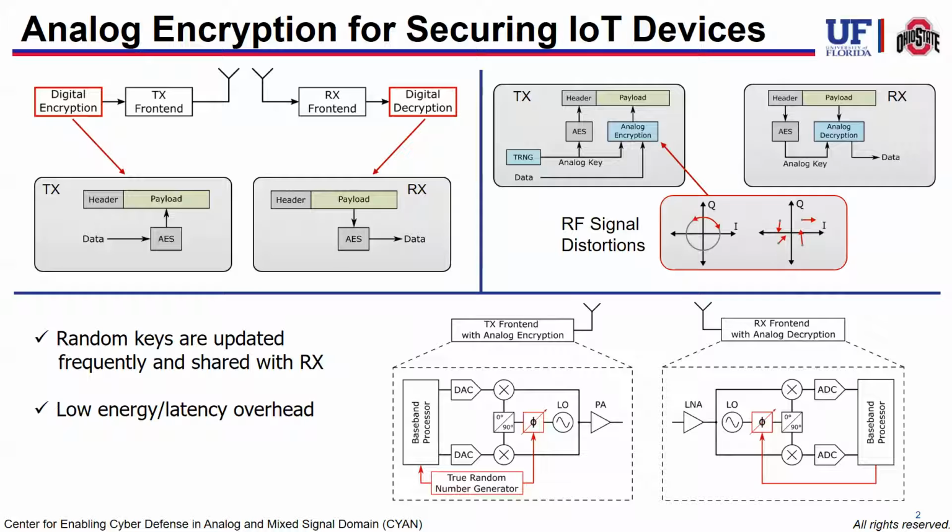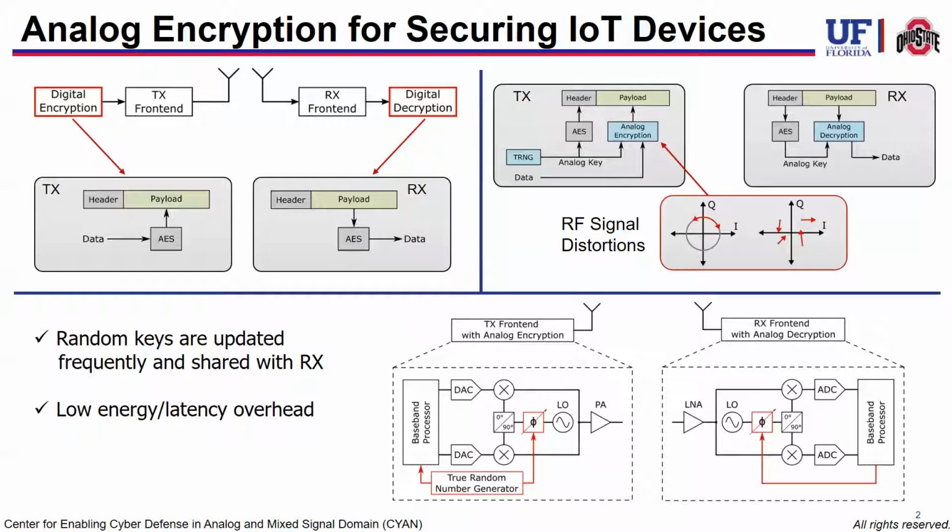This distortion can take many forms, such as a phase shift, a change in the amplitude, or a frequency shift in the RF domain. You can see an example of such a system at a high level here. We use a TRNG, or a true random number generator, to generate a phase shift on the transmitted RF signal. The value from the TRNG is digitally encrypted in the baseband and transmitted to the receiver. The receiver can use this value after it's been decrypted to undo the phase shift and correctly decode the data.